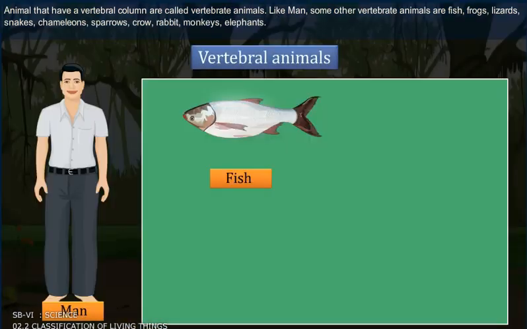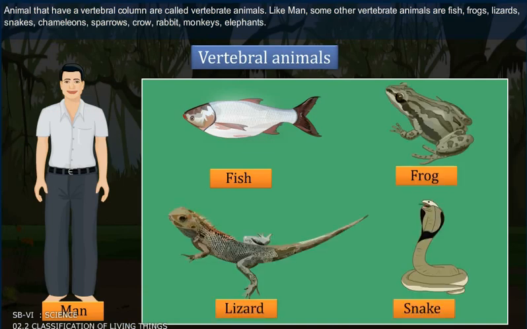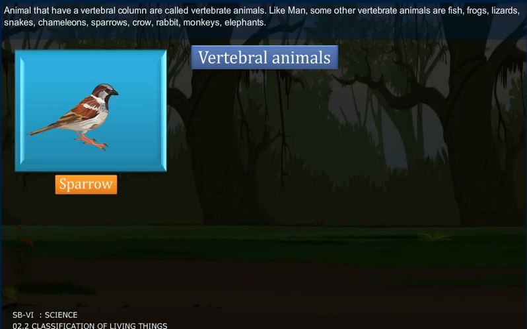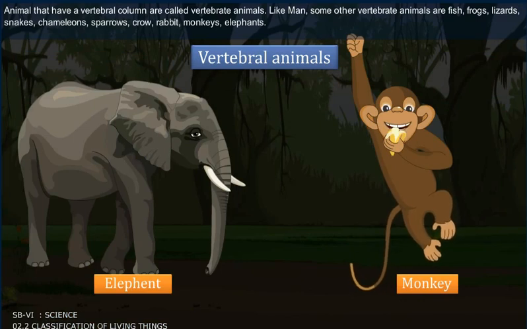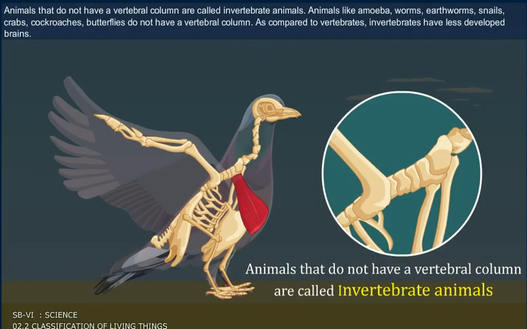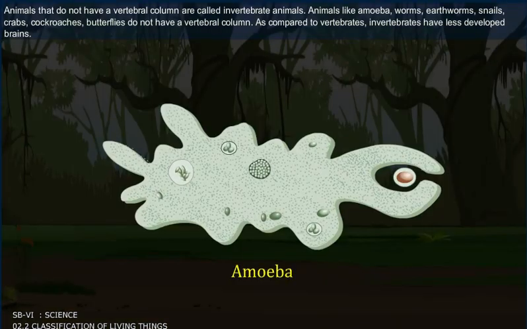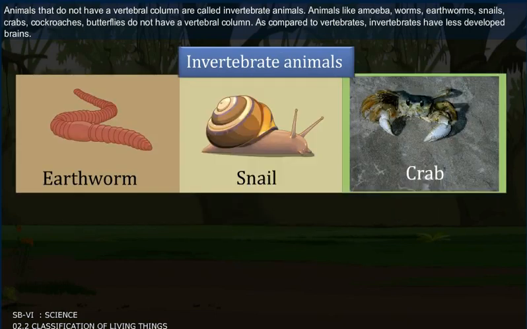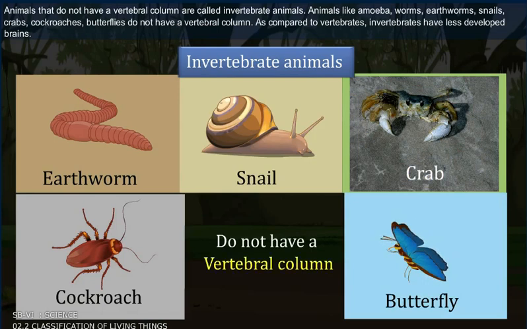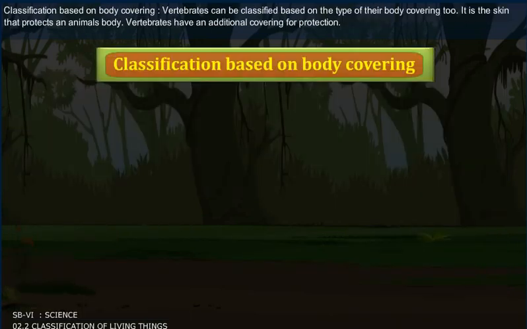Like man, some other vertebrate animals are fish, frogs, lizards, snakes, chameleons, sparrows, crow, rabbit, monkeys, elephants, etc. Animals that do not have a vertebral column are called invertebrate animals. Animals like amoeba, worms, earthworms, snails, crabs, cockroaches, butterflies do not have a vertebral column. As compared to vertebrates, invertebrates have a less developed brain.